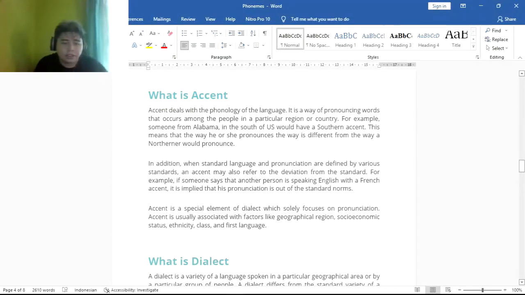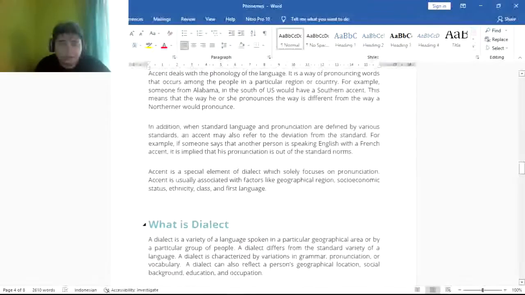Accent is usually associated with factors like geographical region, socioeconomic status, ethnicity, class, and first language.